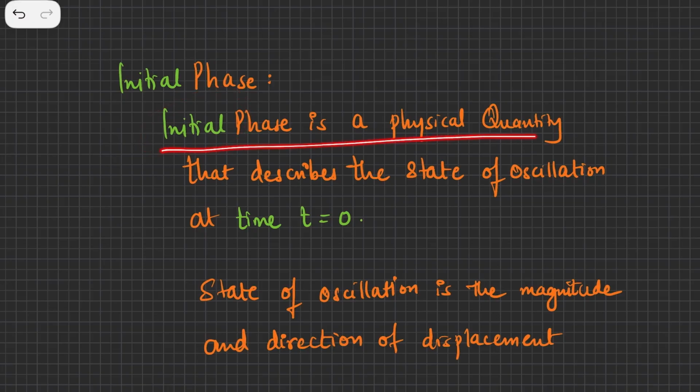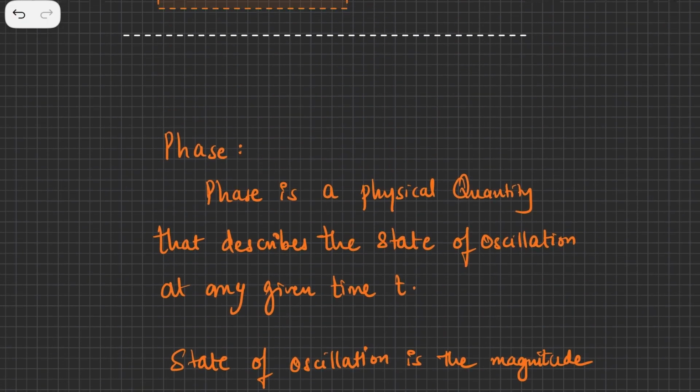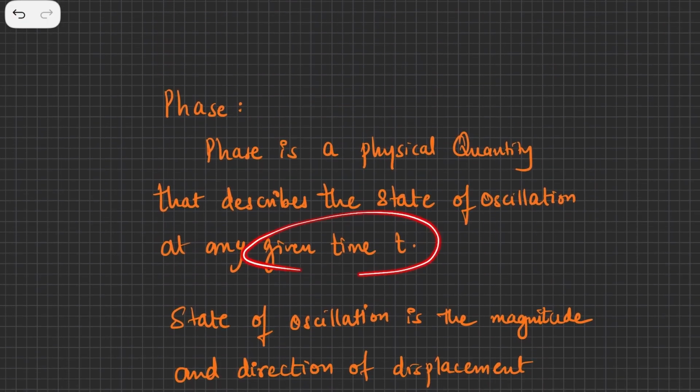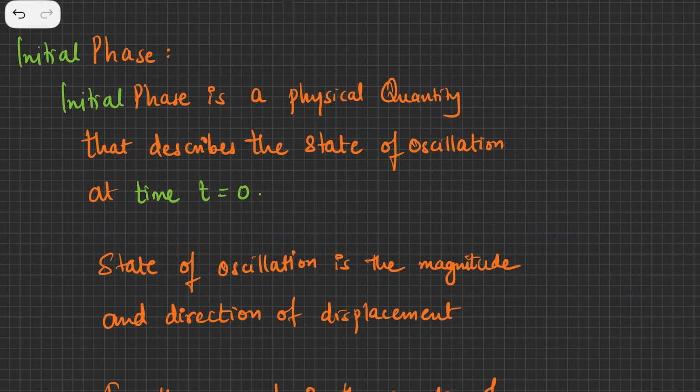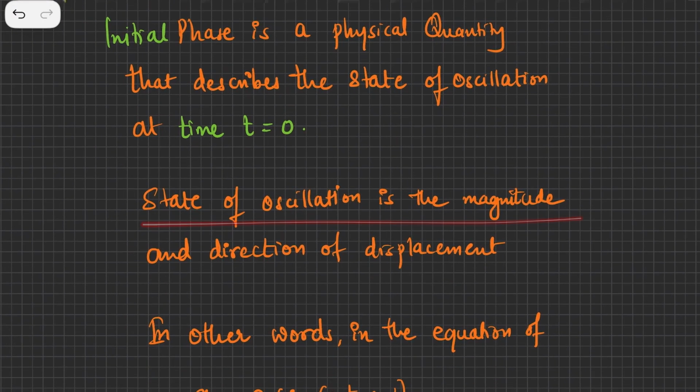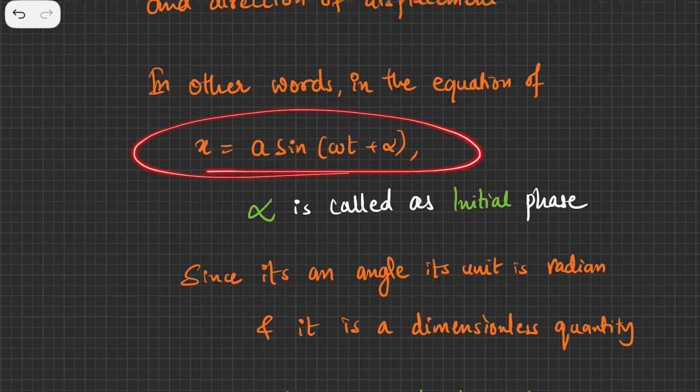So initial phase is a physical quantity that describes the state of oscillation. But the difference is that initial phase is at the initial time. Initial time means when the time is 0. So for initial phase you have t is equal to 0. However, in phase you have any given time t. So that's the difference between initial phase and phase. State of oscillation is nothing but the magnitude and direction of the displacement, in other words, in the equation x is equal to a sin(omega t plus alpha).